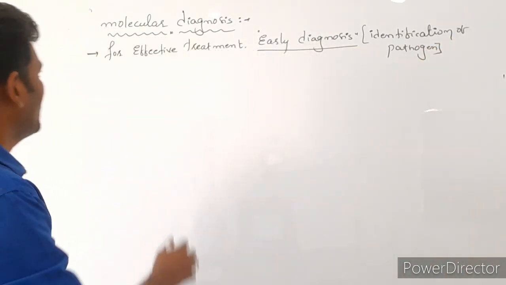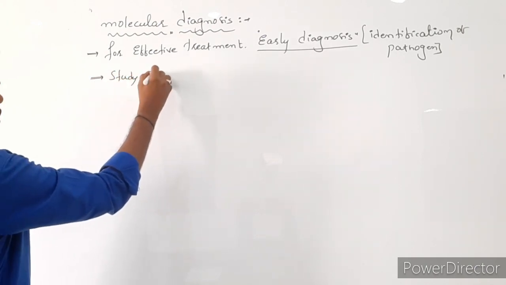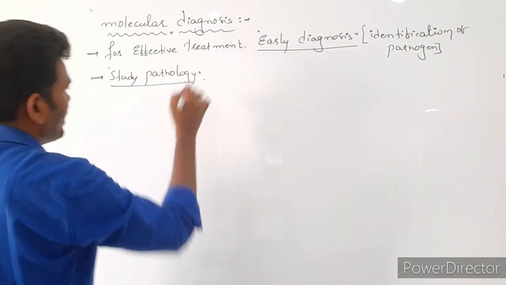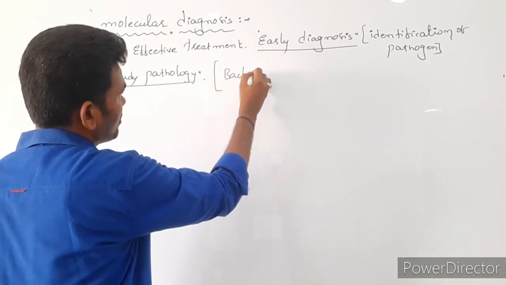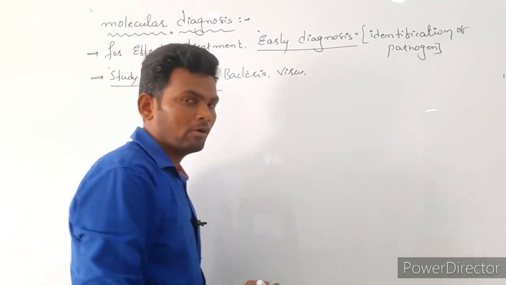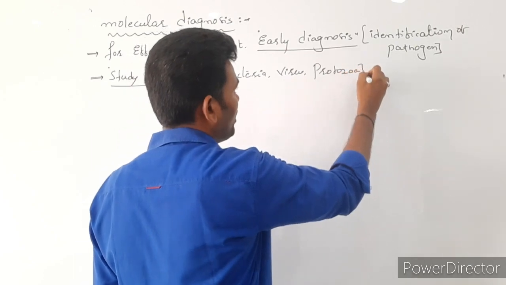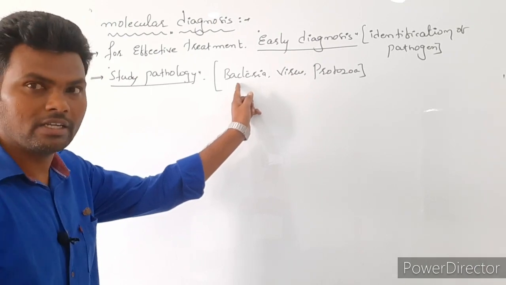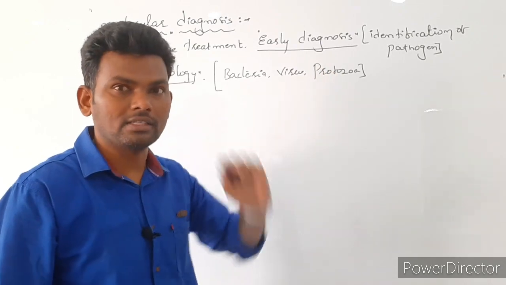Next, it is also needed. What is that? Study of pathology. Pathological study is also very important. It means which type of pathogen it is, either bacteria or maybe virus or maybe protozoa, because we can give different treatment to bacterial diseases, different treatment to viral diseases as well as protozoan diseases.